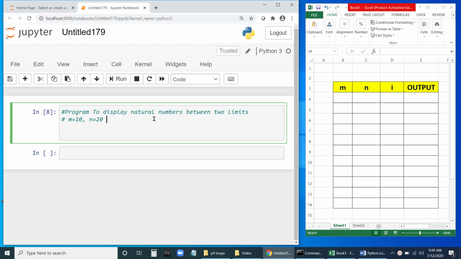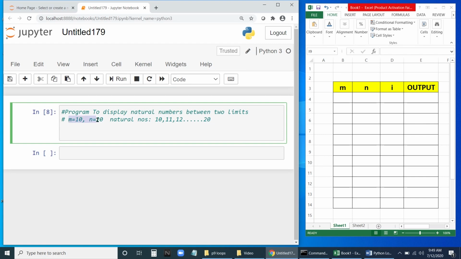So what are the natural numbers between 10 and 20? It will be 10, then 11, then 12, like this, till 20.